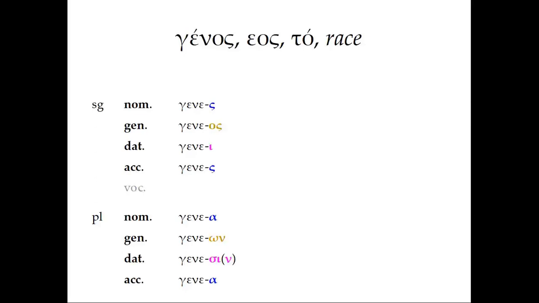First of all, we do have the change to the nominative form. It's a little different than we would expect it to be. We're not just adding s to the stem. And then for most of the other forms, we're going to see contraction happening. So in the genitive singular, epsilon and omicron contract to ous. In the dative singular, epsilon and iota contract to ei.